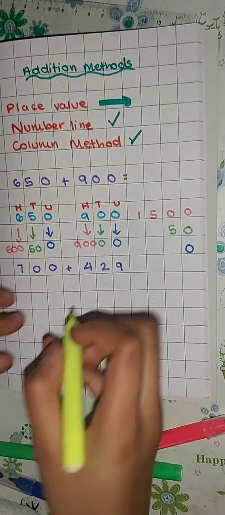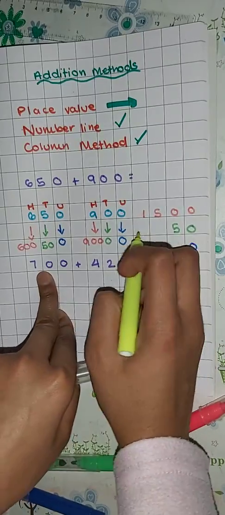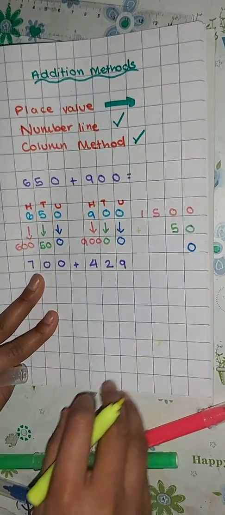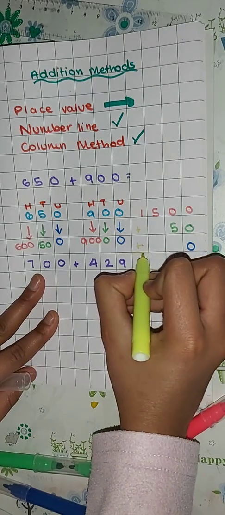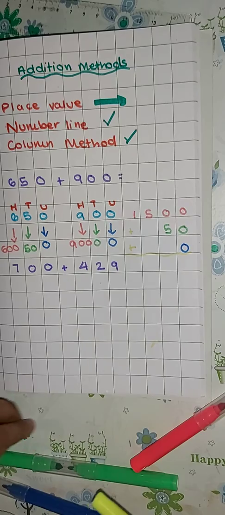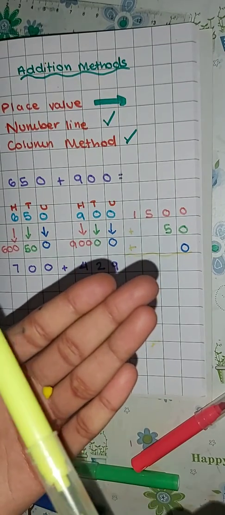You may be wondering, if you've watched my column method video, how on earth are we going to add 3 numbers together? I have to be honest, it's not really anything different. If you haven't watched my previous videos, sorry, it's just that my yellow broke off, if you could see in here.